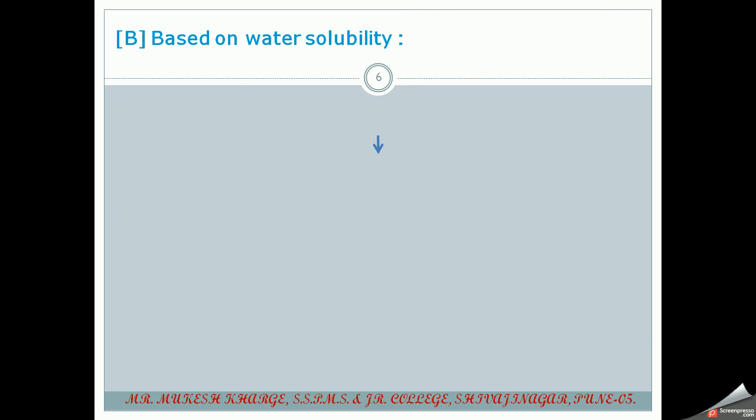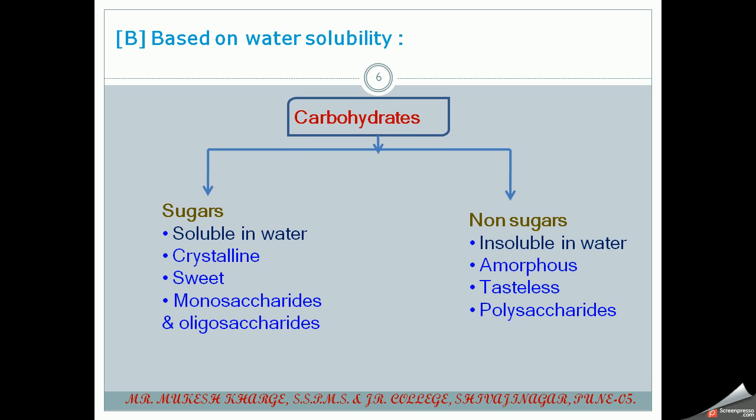The next classification is based on water solubility. So carbohydrates can be classified into two types. First one is sugar, another is non-sugar. If carbohydrates are soluble in water, they are called sugars. Their other characteristics are they are crystalline in nature, sweet in taste, and they may be monosaccharides or oligosaccharides. If they are not soluble, means insoluble in water, they are called non-sugars. Their nature is amorphous, they are tasteless, and they are polysaccharides.